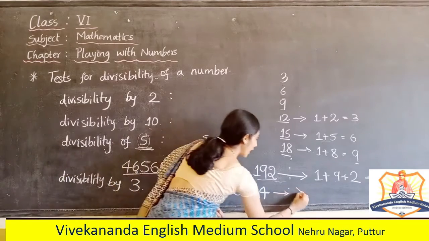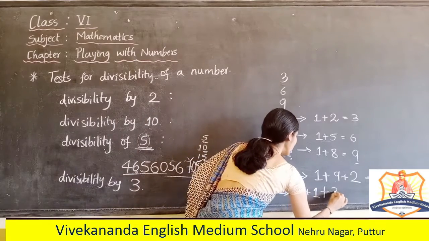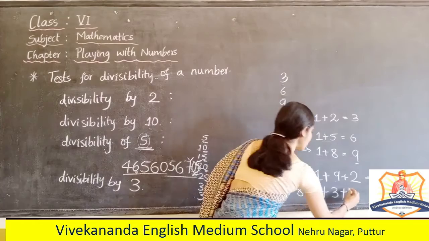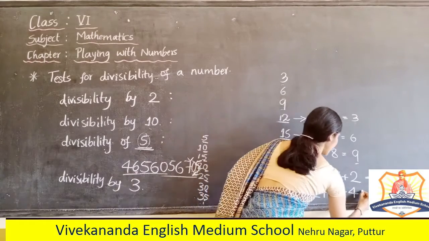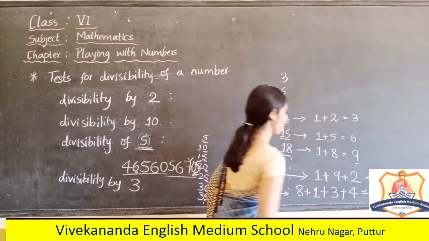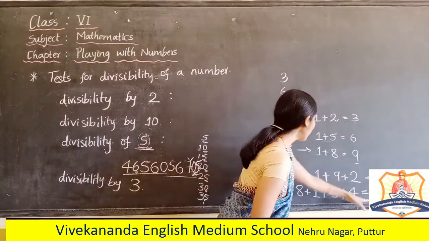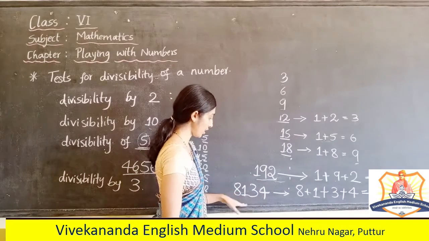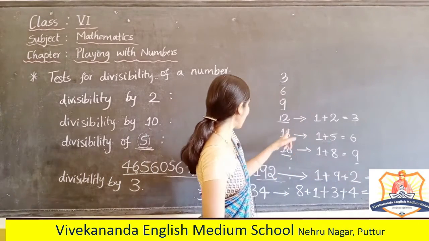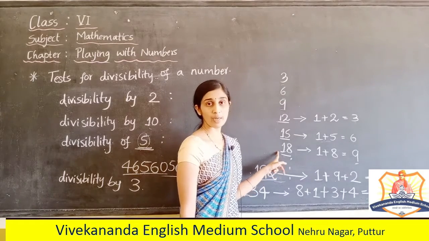Let me check. 8 plus 1, 9. 9 plus 3, 12. 12 plus 4, 16. The sum of the given digits is 16. Is 16 a multiple of 3? Check, children. No, 16 is not a multiple of 3.